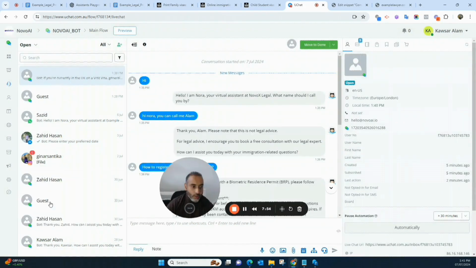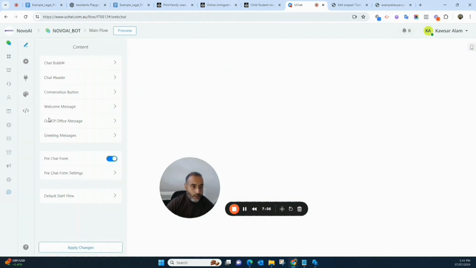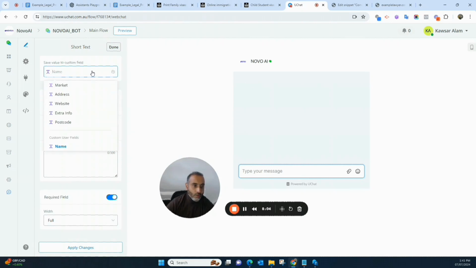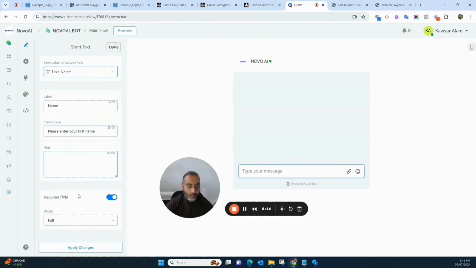Okay, I understand now. So this is where the setting is. Let me show you quickly. It is coming as a username. Where is the name? Actually, this is the username. So this is the reason it didn't come. So now it will come. The name that we collected from here, we have to save under the custom field username. Now it will come. So this is it, guys.